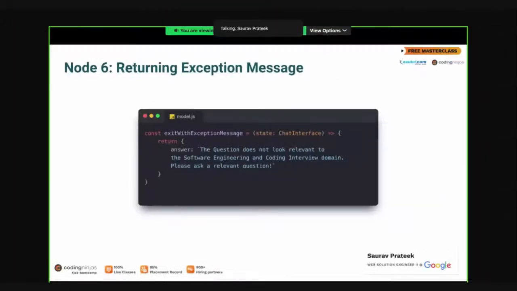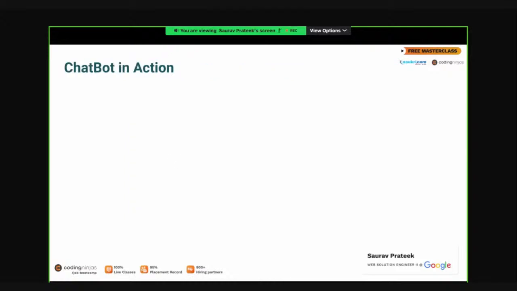Okay, let's move ahead. So we saw the exception message. We saw how you will run it. It's a node application. So we have to have an index.js file and you have to create a server and connect your logic with that. So a bit of development work you have to do. It's very easy to create. It's hardly 5 to 10 lines to create a server on node. And you can open your localhost port and then hit the port to see your logic in action.